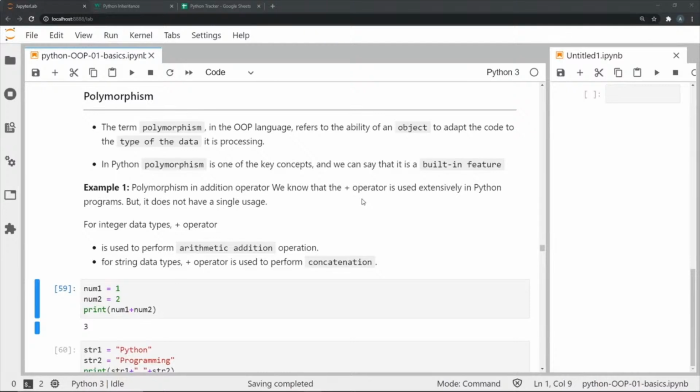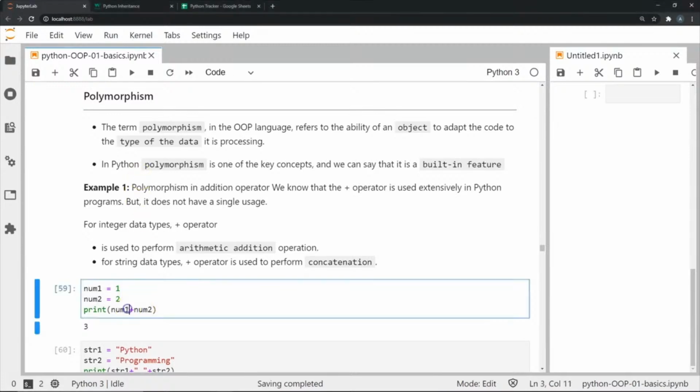An example to get us started on polymorphism would be how we use the plus operator. We use the plus operator not only for arithmetic additions, but also for string concatenation or joining two lists together. This example, where we're able to use the plus operator for different operations, is an example of polymorphism.